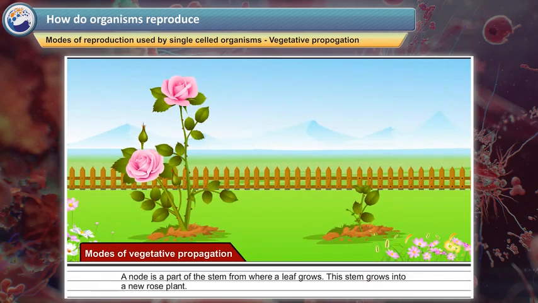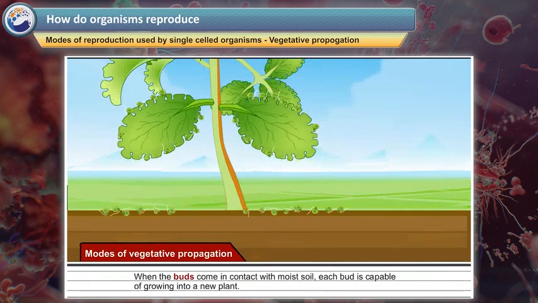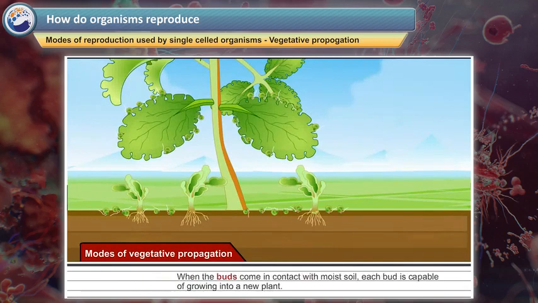A node is a part of the stem from where a leaf grows. This stem grows into a new rose plant. Number 2. Bryophyllum propagates vegetatively by the formation of leaf buds on the margins of a leaf. When the buds come in contact with moist soil, each bud is capable of growing into a new plant.